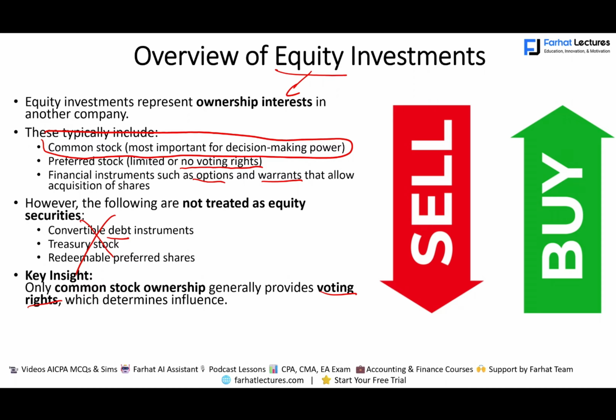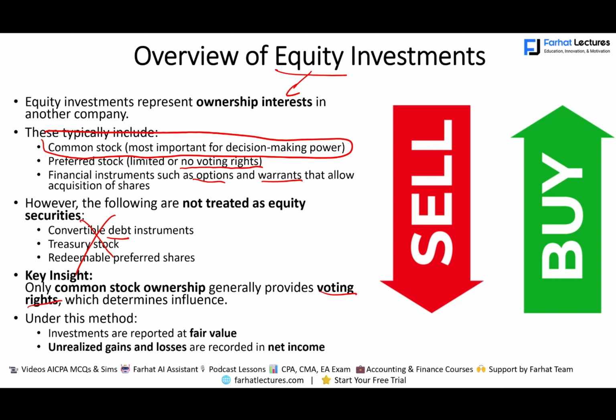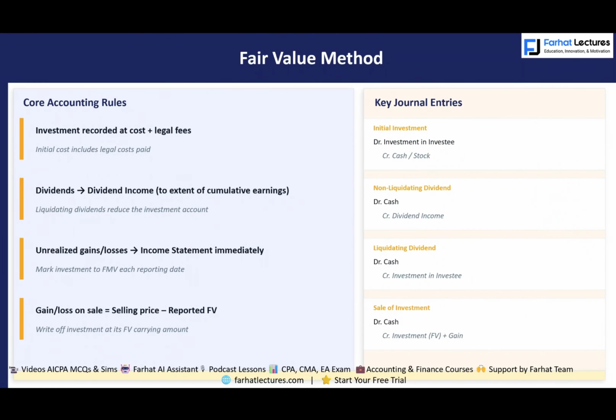And if you have ownership less than 20%, remember you report the investment at fair value. Any unrealized gain or loss is recorded in net income, or recorded in earnings. Now, although we will not emphasize this point this session, it is an important point. Now let me show you the accounting for the fair value. We're going to look at a complete example, but I want to first show you the accounting.